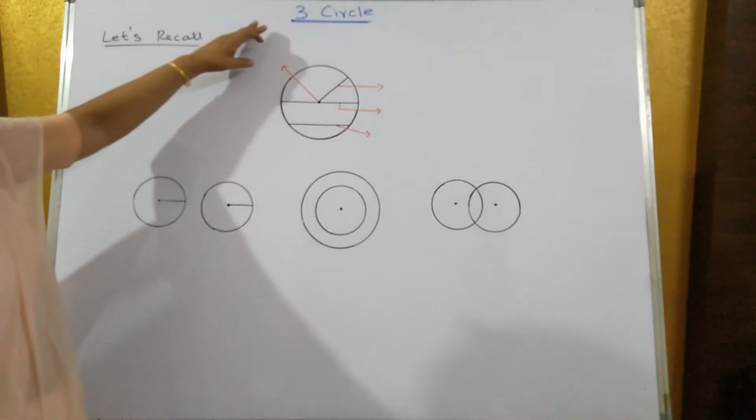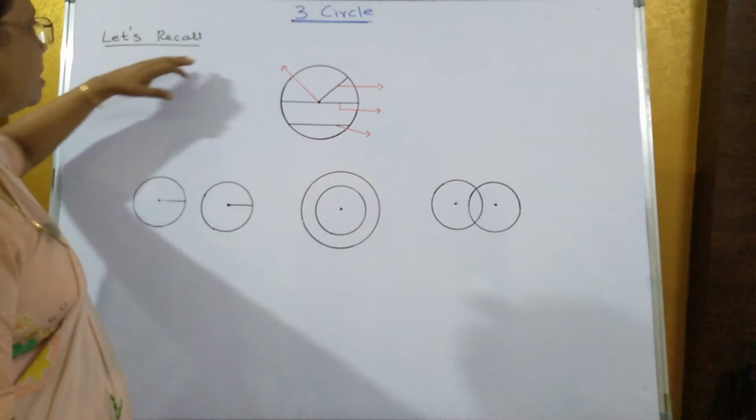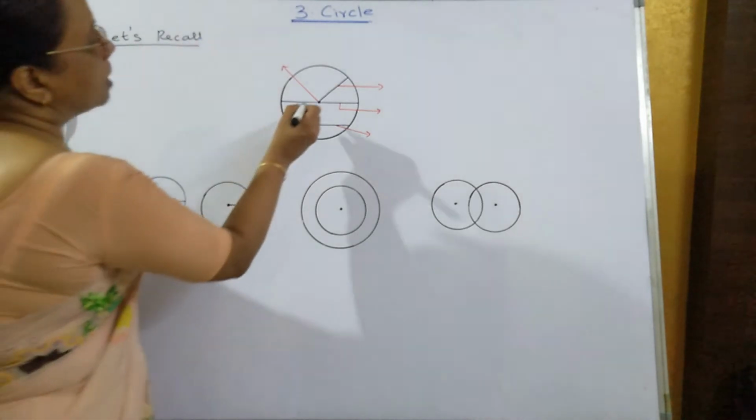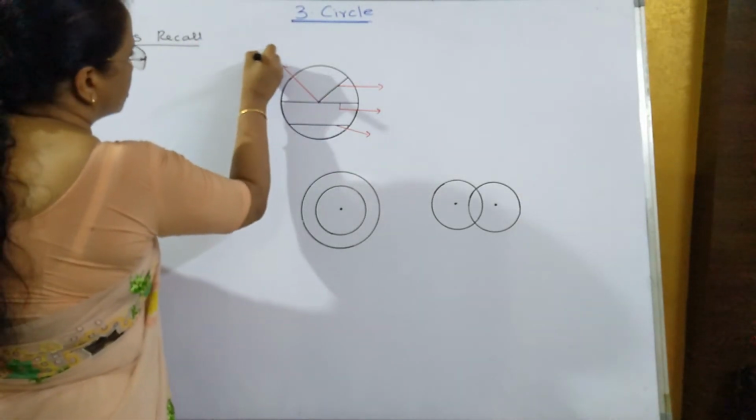Now third lesson of geometry is about circle. So let's recall whatever we have studied in our earlier standard. Now this is known as the center of the circle. So this is the center.